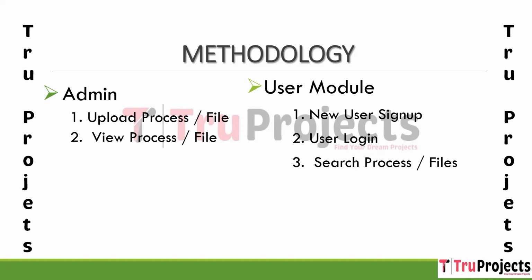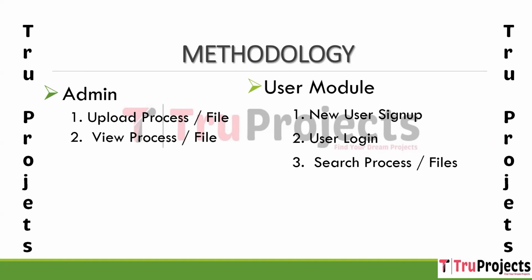Second module is the user module. In that, we have three things, which are new user sign up, user login, and search process files. Coming to the new user sign up module, new users can sign up with the application by providing their necessary information. This allows users to create accounts that they will use to access and interact with the uploaded files.